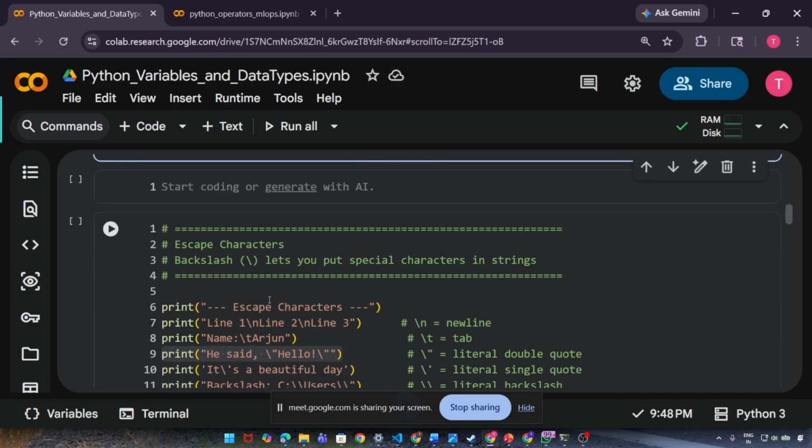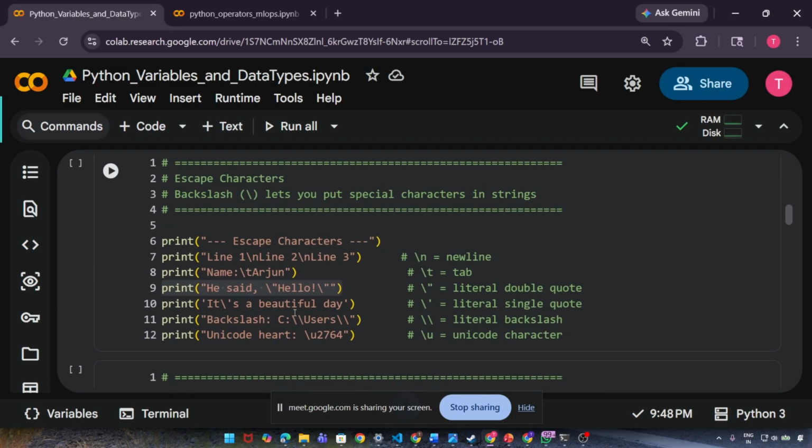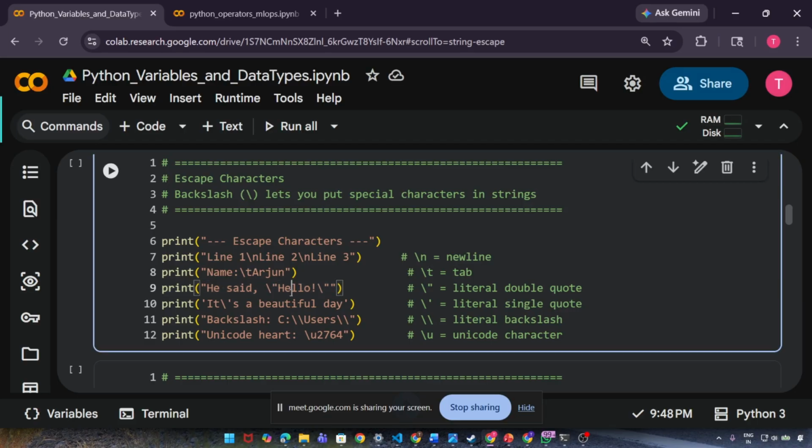So if it happens, Python knows there can be people like this. They are so mad that they want to do something like this. So they kept this thing called literal double quote. If you give it like this, then it will not throw any error. That's all. When you give a backslash like this, it ignores this thing completely. It doesn't check this thing. Simple. That's why it doesn't throw any error.